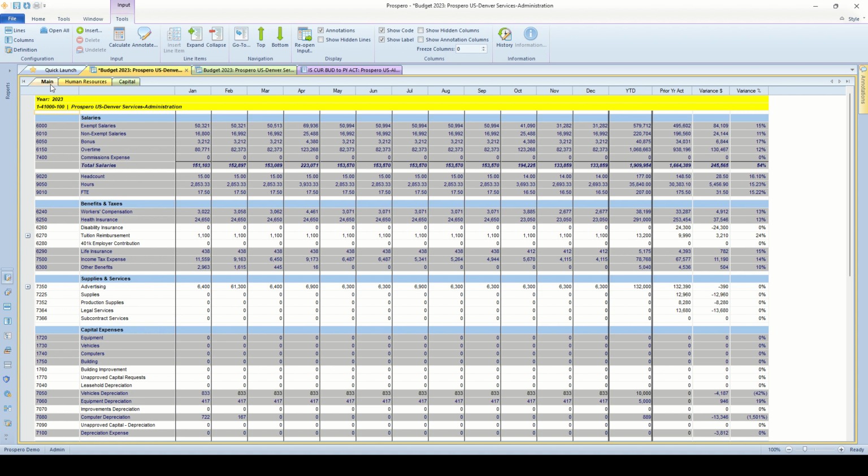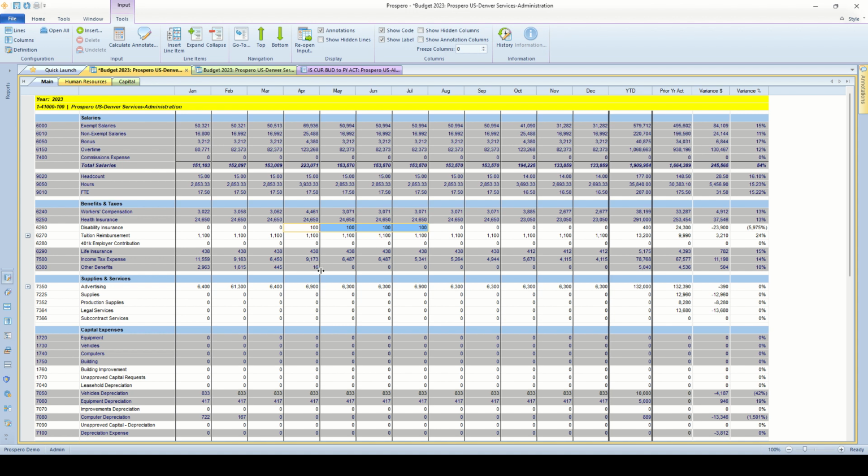For the main input, it's easy for your budget managers to come onto this page here and type in balances. They can copy and paste these balances. They can highlight certain columns and spread those balances across those columns. They can copy and paste from Excel spreadsheets back over into here as long as the columns line up correctly with the account numbers and everything.